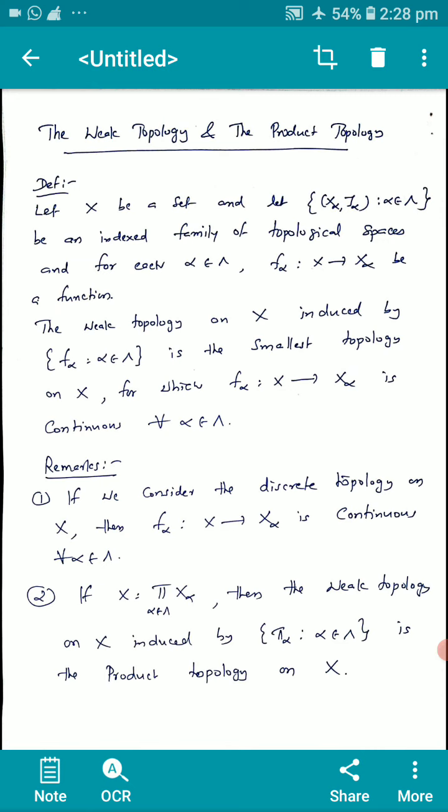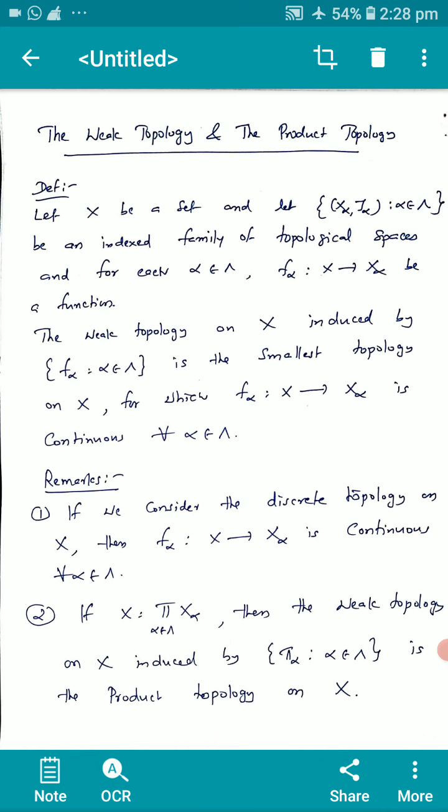That's all right. Then coming to the next part, the weak topology and the product topology. First definition: let X be a set and let X_alpha, alpha in the index set, be an indexed family of topological spaces, and for each alpha in the index set, let f_alpha from X to X_alpha be a function. The weak topology on X induced by f_alpha, alpha in the index set, is the smallest topology on X for which f_alpha from X to X_alpha is continuous for all alpha in the index set.